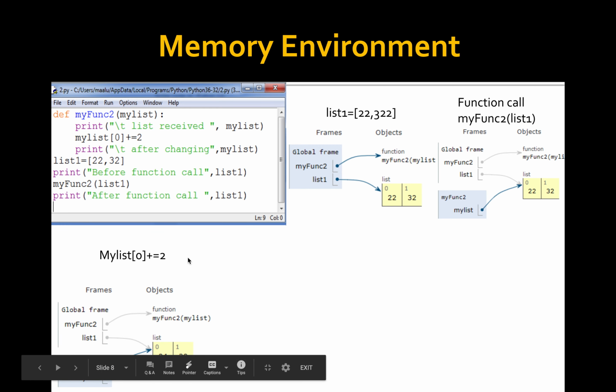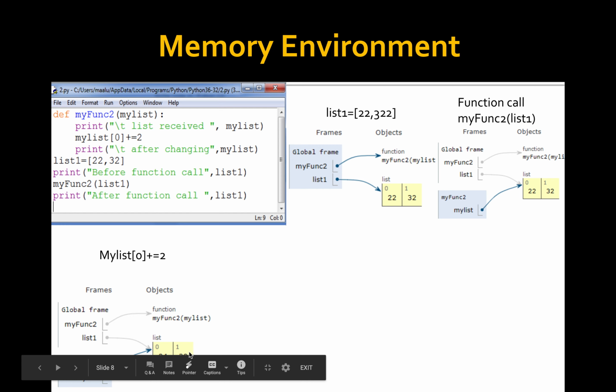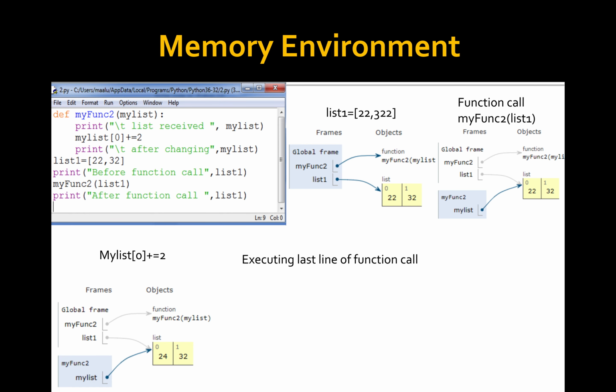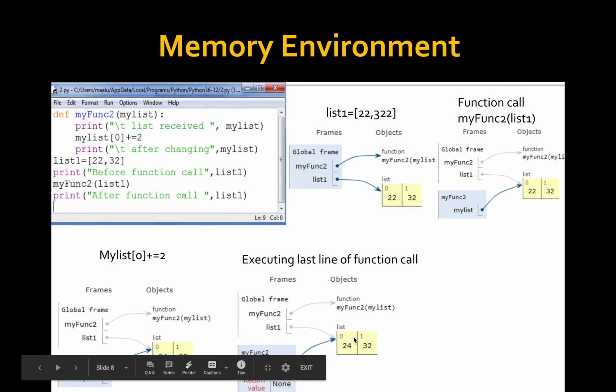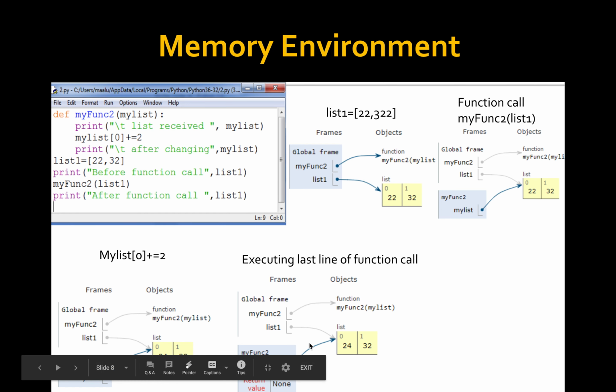That is, here the first element will be changed to 24. After executing this statement, the environment will be like this. After changing, the list value is 24 and 32. Then it returns to the function call, and after the function call the local scope goes out.